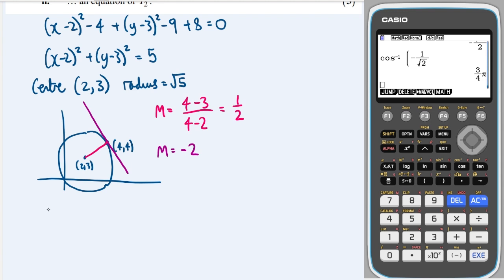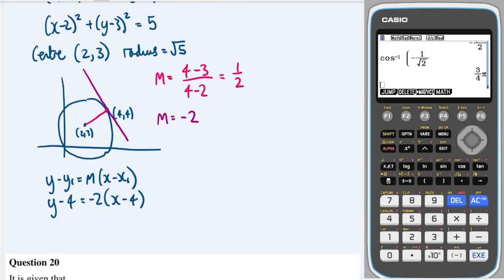And then what we can do is y minus y1 equals m(x minus x1) for the equation of a straight line. And we know the tangent goes through 4, 4, so we can do y minus 4 is equal to the gradient minus 2, times (x minus 4). And then we can multiply out these brackets to get minus 2x over here. We'll get plus 8, and then plus the 4 as well, so plus 12.